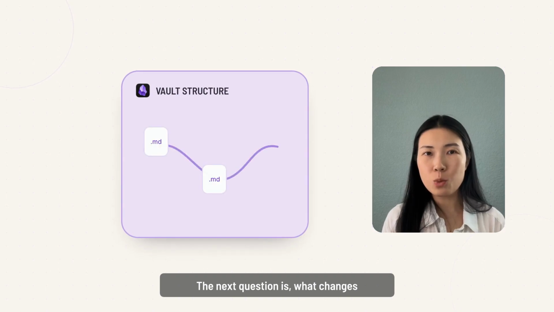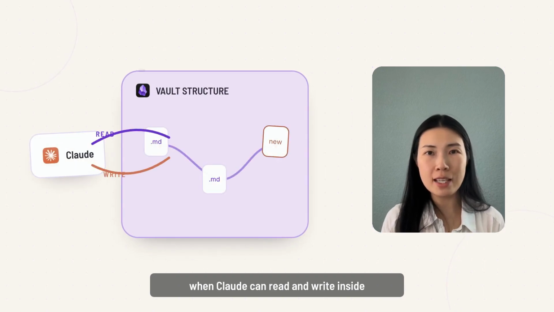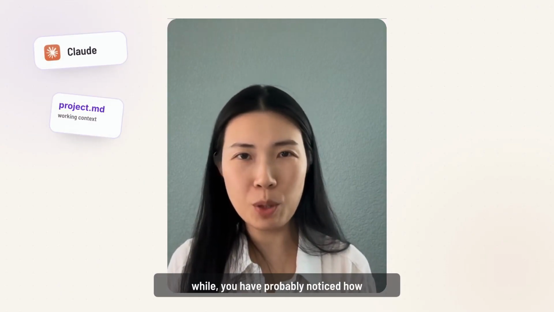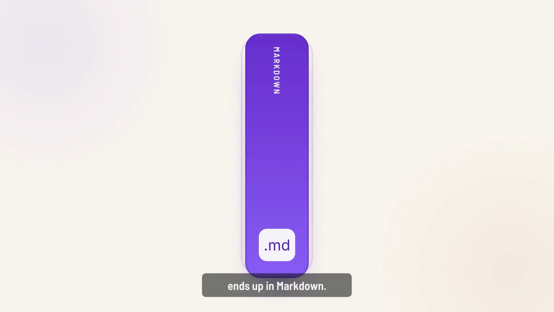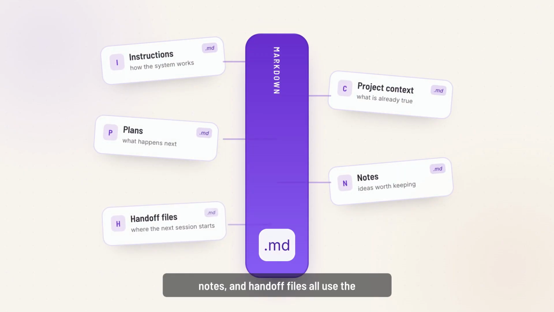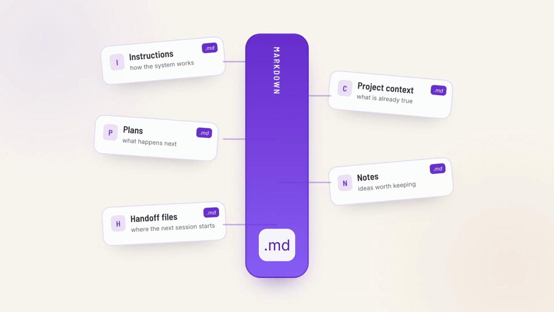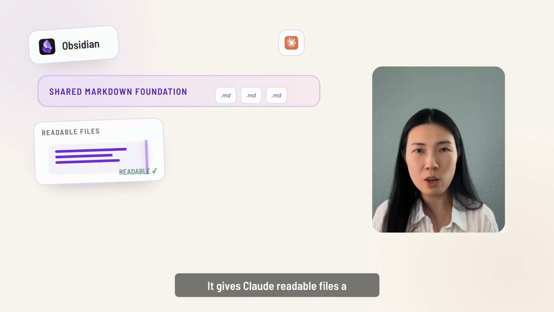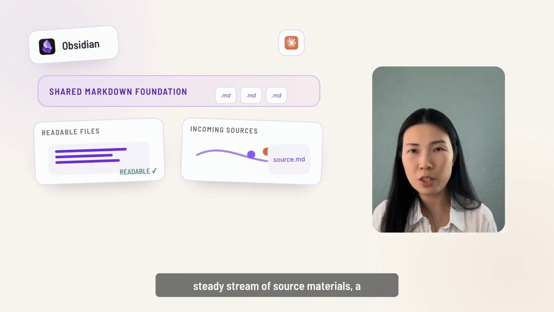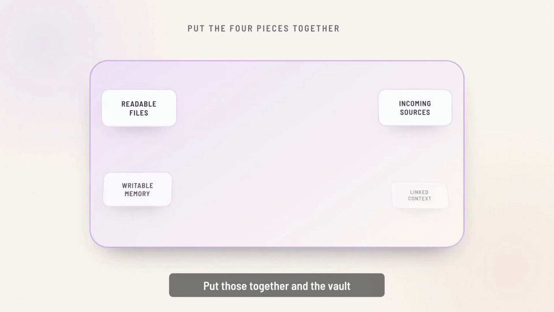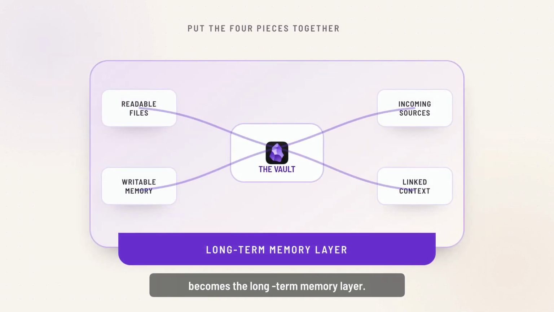The next question is, what changes when Claude can read and write inside that structure? If you have built with Claude for a while, you have probably noticed how often the work ends up in Markdown. Instructions, project context, plans, notes, and handoff files all use the same format. Obsidian starts from that same foundation. It gives Claude readable files, a steady stream of source materials, a place to write memory back, and links it can follow when it needs more context. Put those together and the vault becomes the long-term memory layer.